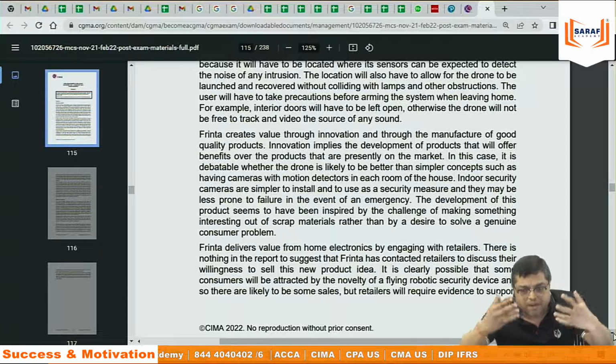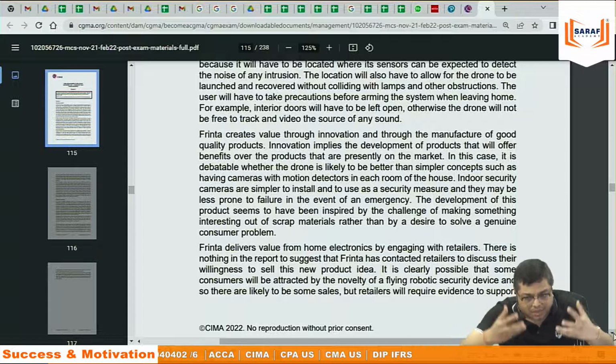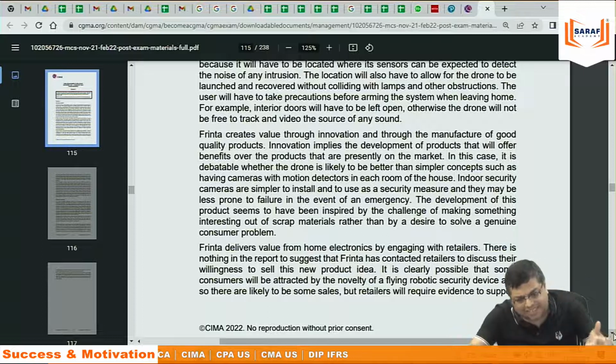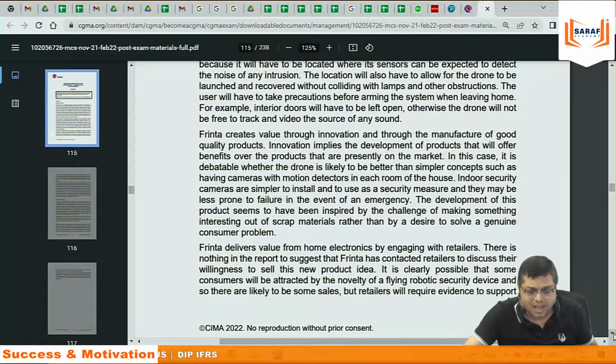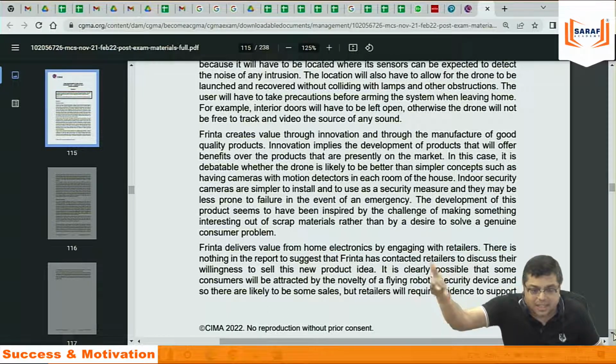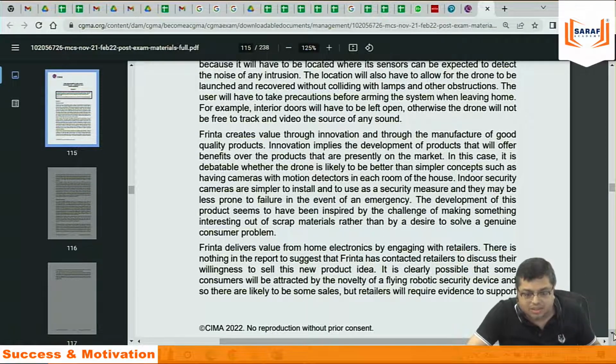Normal, simple communication language, maybe some grammar mistake, spelling mistake, koi baat nahi. I am not saying I am a literature person. I am not saying I have written a book on Hindi, Kavya Bharati and all that. Hindi maybe I am not good because I am not a language teacher. So whatever I speak, you will understand and you need to come out from your issue.